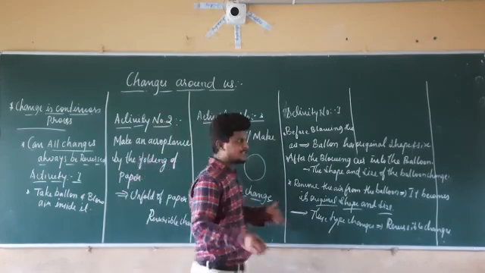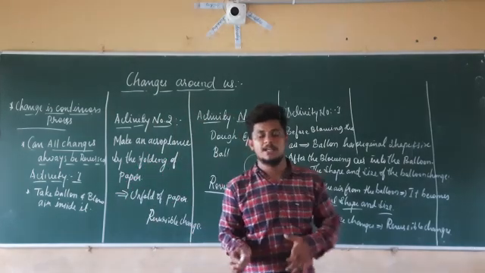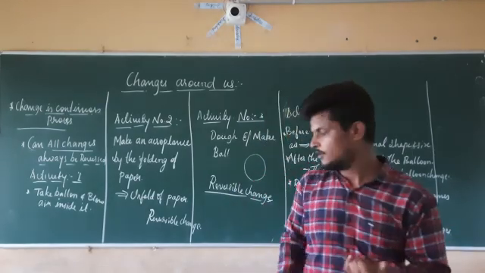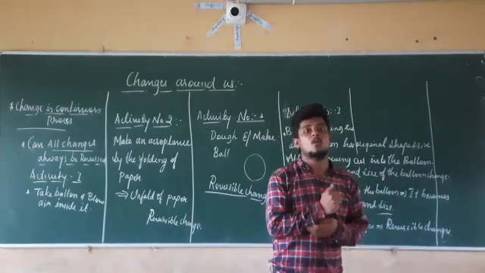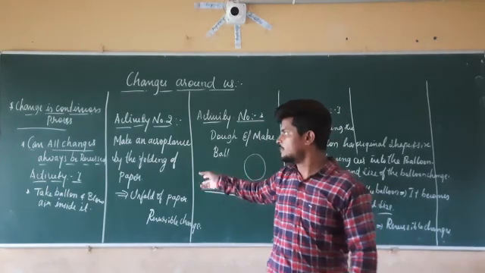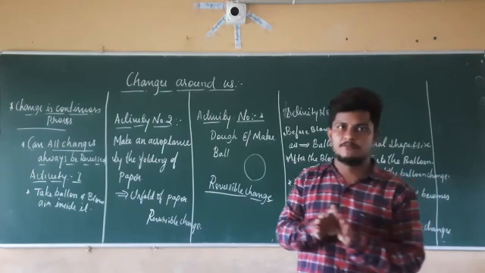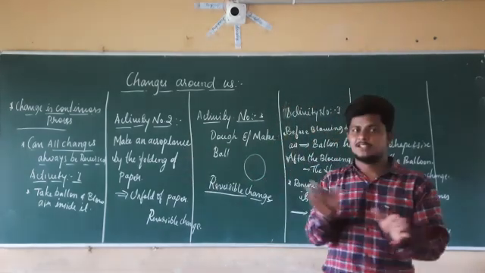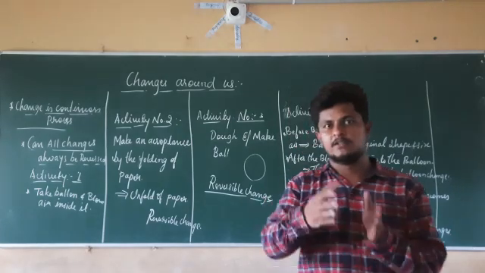So a reversible change is one where it is possible to get back the original shape, size and amount or quantity. So this is for explanation purposes. I am going to give the PDF file, so don't worry about this explanation. Just understand what is a change and what is a reversible change.